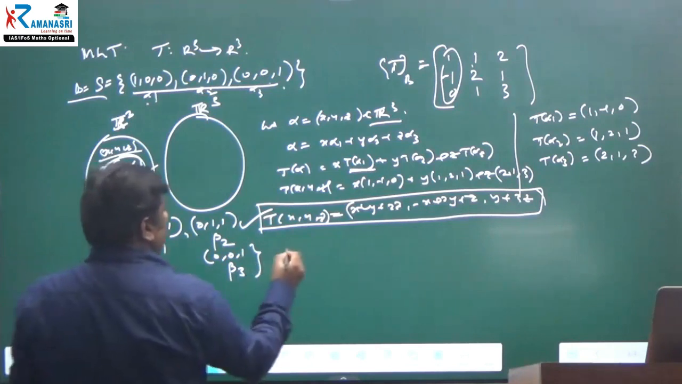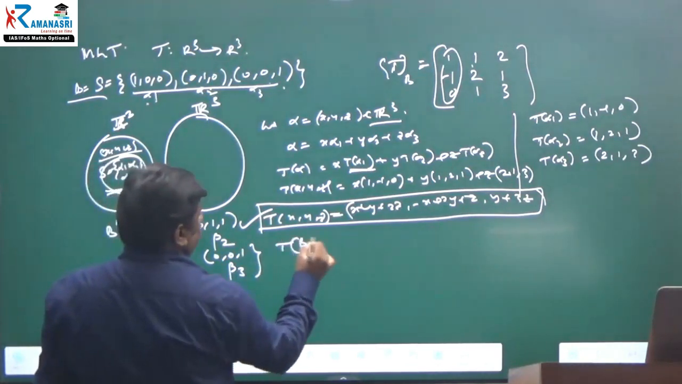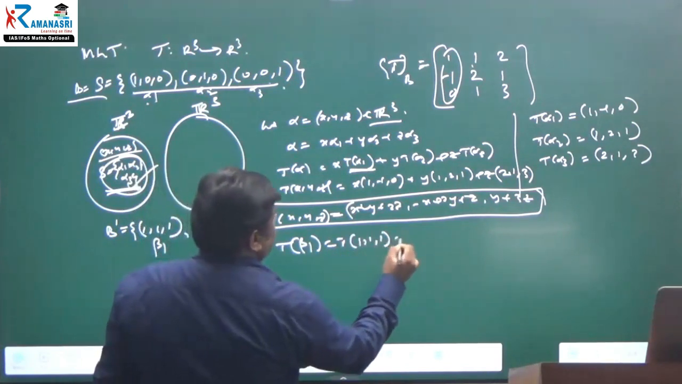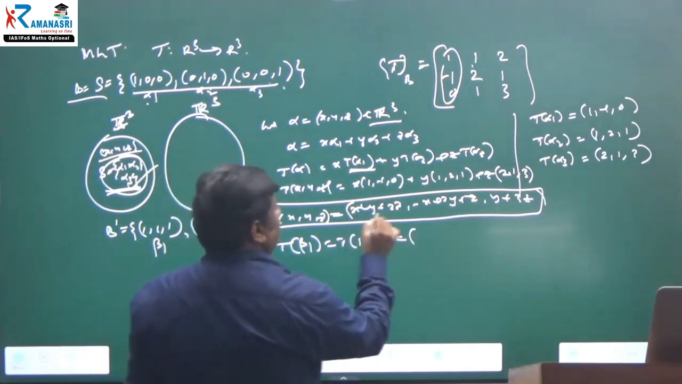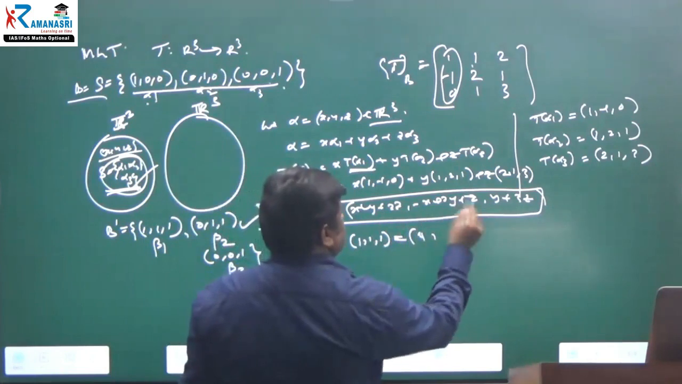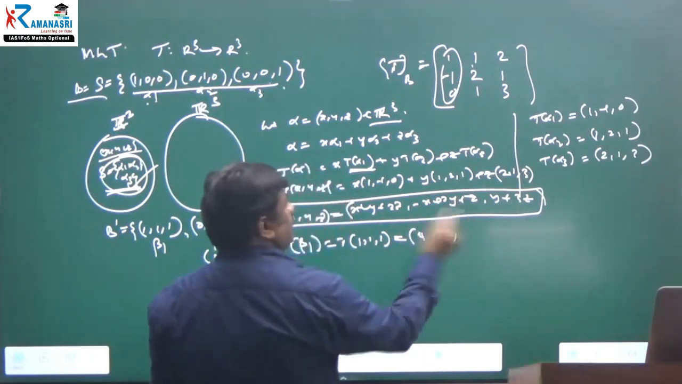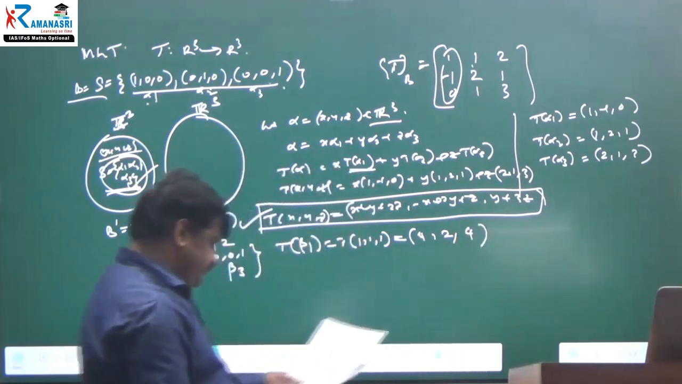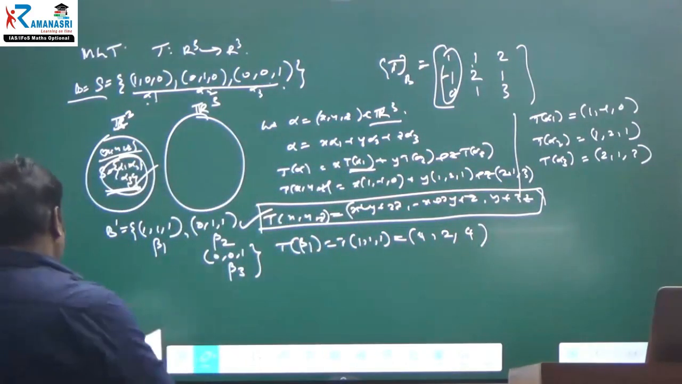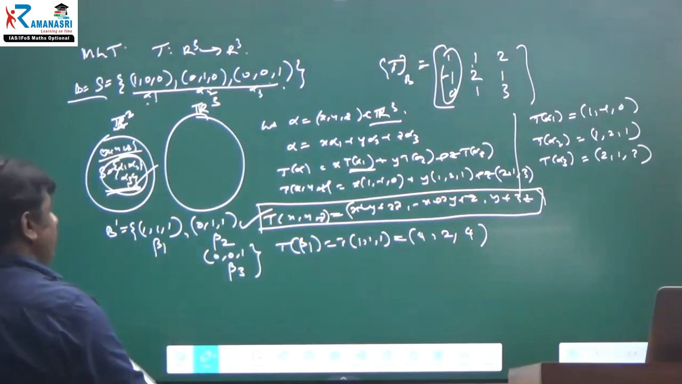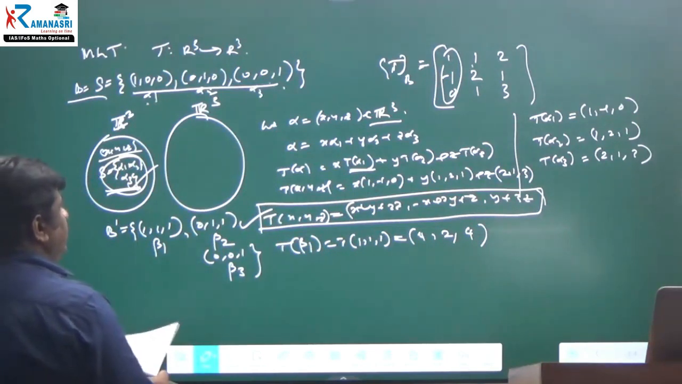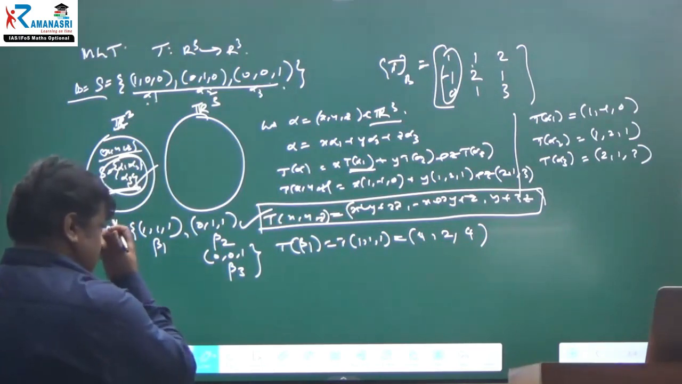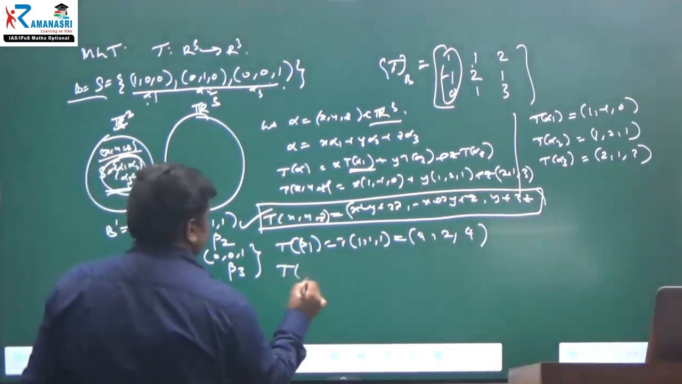Now, you tell me T of beta 1. Where is it mapping? T of beta 1 is T of 1, 1, 1. Therefore, the first component is 1 plus 1 plus 2, that is 4. Minus 1 plus 1 plus 2, that is 2. And y plus 3z is 4. Right? Next, what about the T of beta 2?